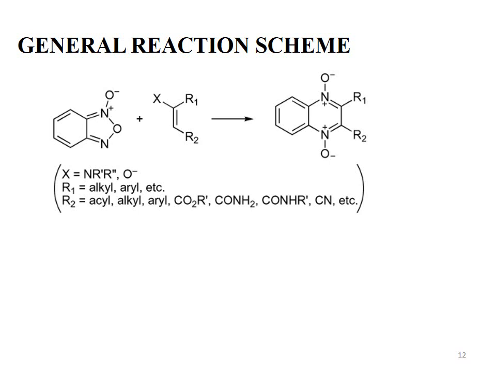This slide shows that there are two reactants for the Beirut reaction. One is the benzofurazan system, and the other reactant is the beta-ketoester, or it may be the beta-ketoamide, or the beta-keto substituted amide, etc. These reactants, the beta-ketoester or beta-ketoamide, will be converted to the enolate, and that enolate will react with the benzofurazan system to afford the product of this reaction, that is the quinoxaline 1,4-dioxide system.